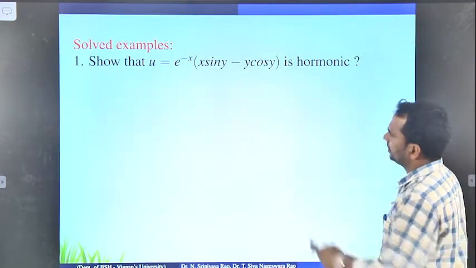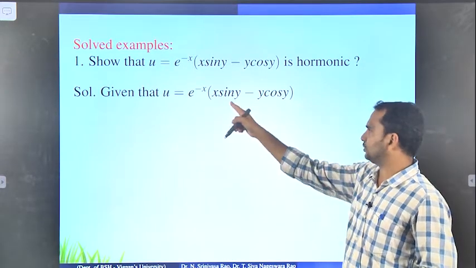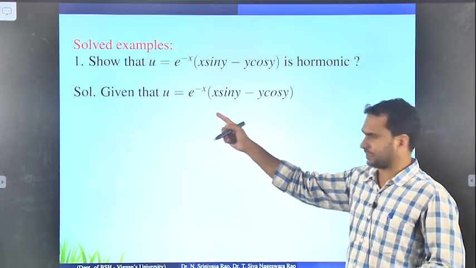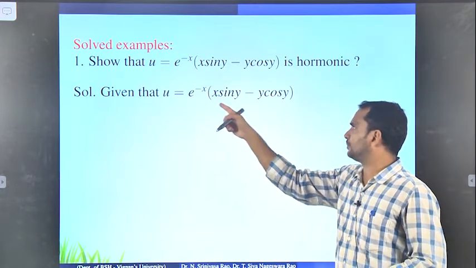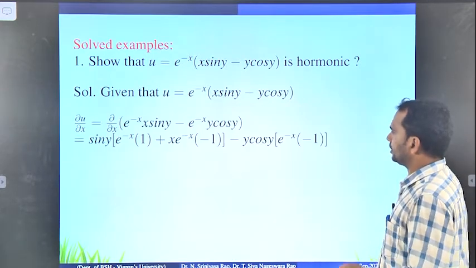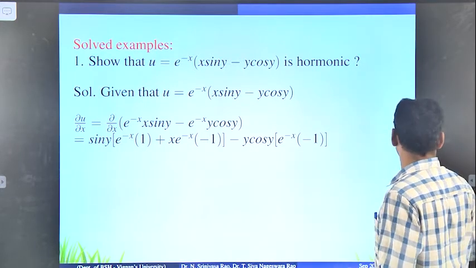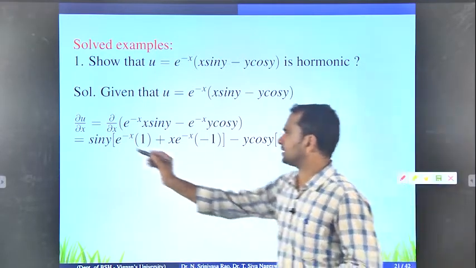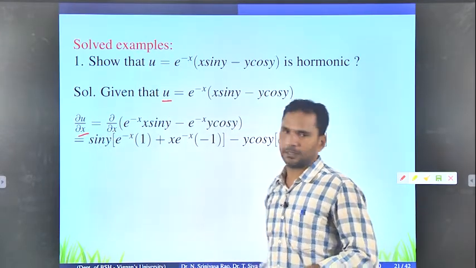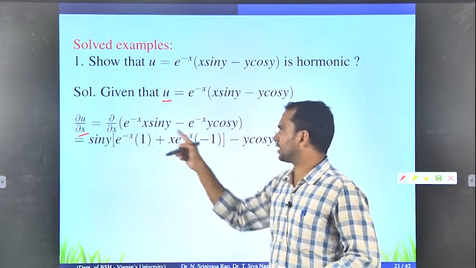Look at this. Given that u is e power minus x into (x sin y minus y cos y). Here u means u of x y, since u is a function of two variables x and y. Now what you are going to find is del u by del x. What is the meaning of del u by del x? This is the partial differentiation of u with respect to x. We call it del u by del x.